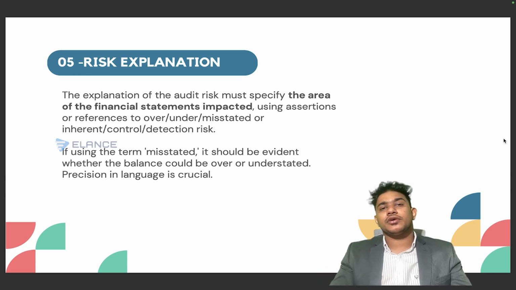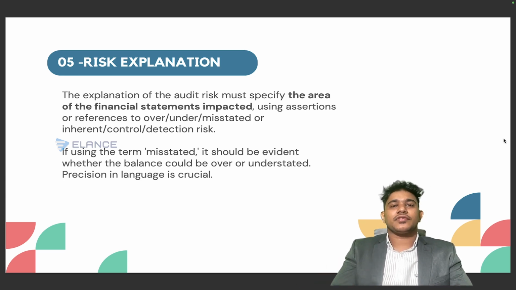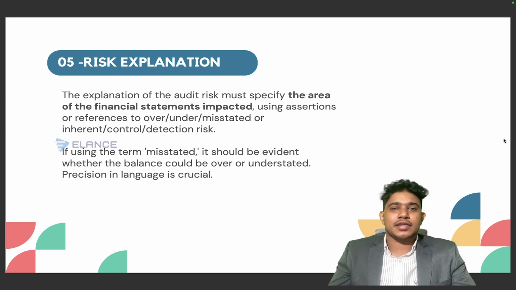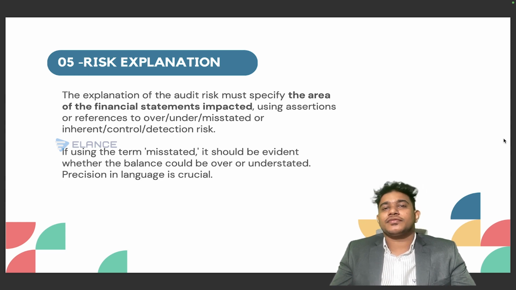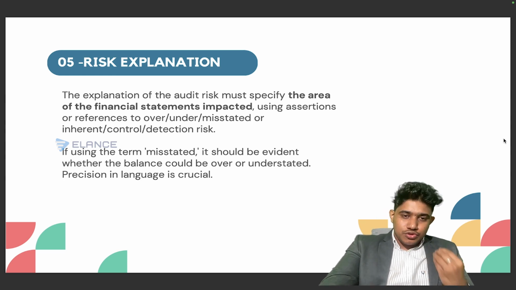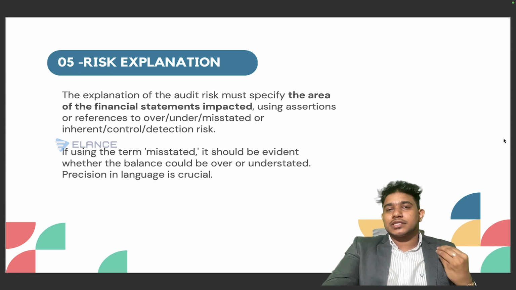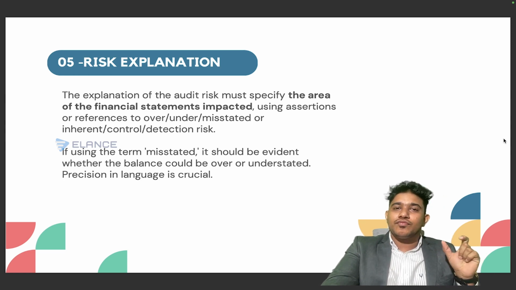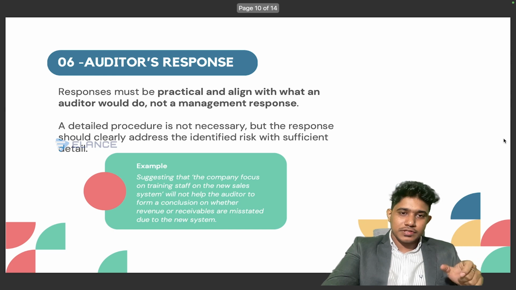However, there are certain cases where you can also mention the overall misstatement. Say for example, if it is mentioned in the scenario that a new finance director has been appointed who does not have any familiarity with the industry in which the company is currently operating. In that case, there is a possibility of material mistakes in the company's financial statements. However, that will be an overall impact because we do not have any further information on whether a specific element of the financials is affected or not. So in that case, you can write an overall impact as well. So you should have precision in whatever you mention. Specifically mention which element of the financials will be understated or overstated.